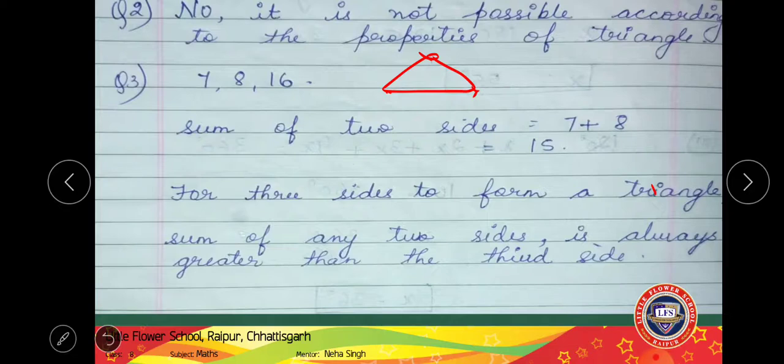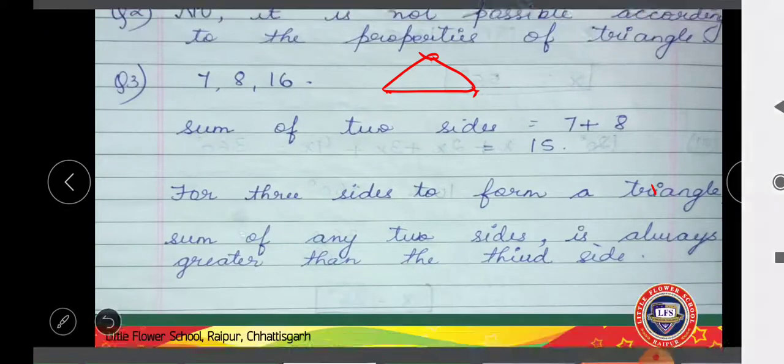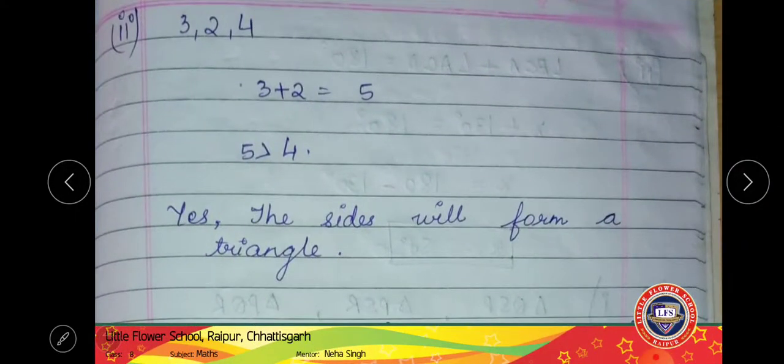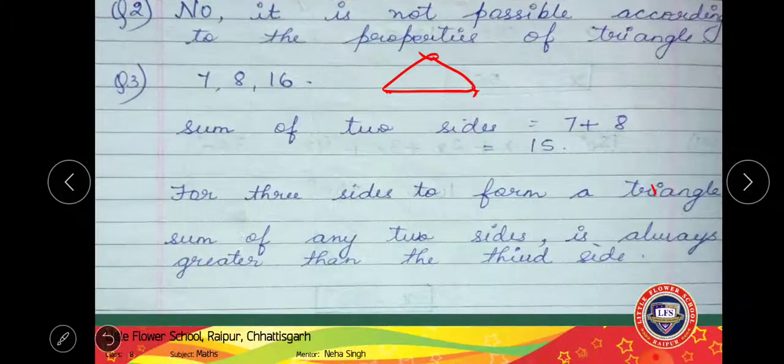It should always be greater than the third side, right? So here in this question, what are we seeing? 15 is smaller than 16. Is our sum greater than the third side? No, it is not, means these sides cannot form a triangle. So you are going to write here, no, this cannot form a triangle.